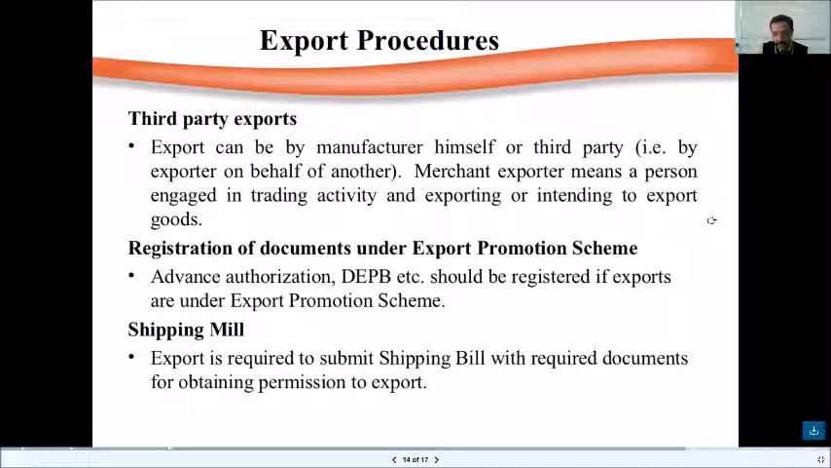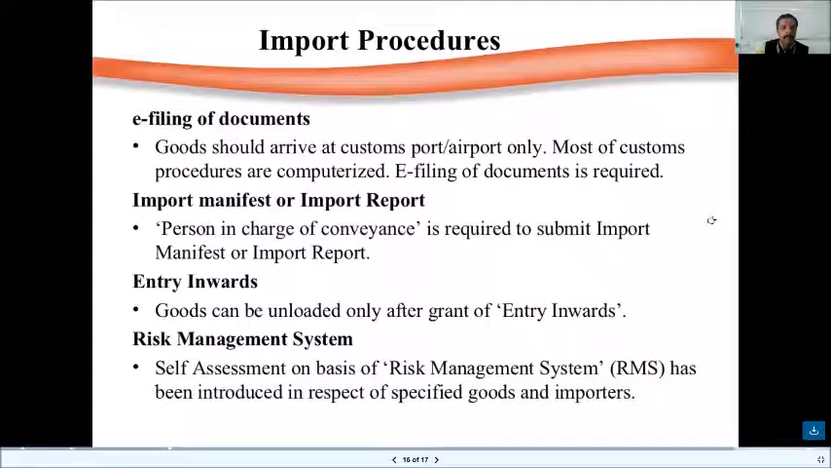Registration of documents under export promotion scheme, advance authorization, DEPB. These are the schemes, okay? DEPB, etc. should be registered if exports are under export promotion scheme. Shipping bill: exporter is required to submit shipping bill with required documents for obtaining permission to export.